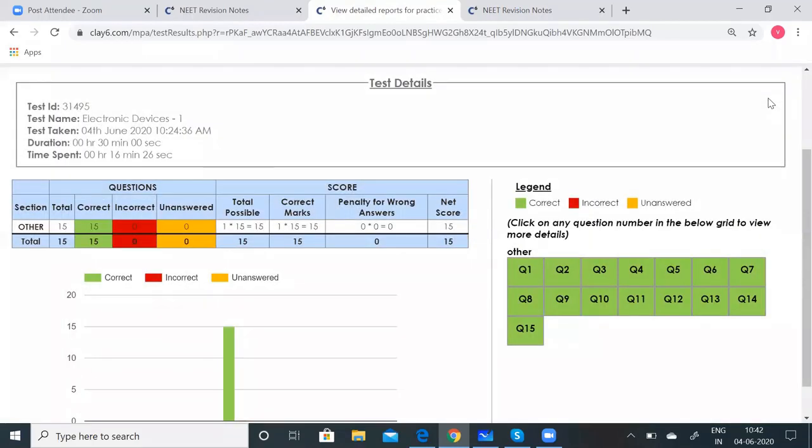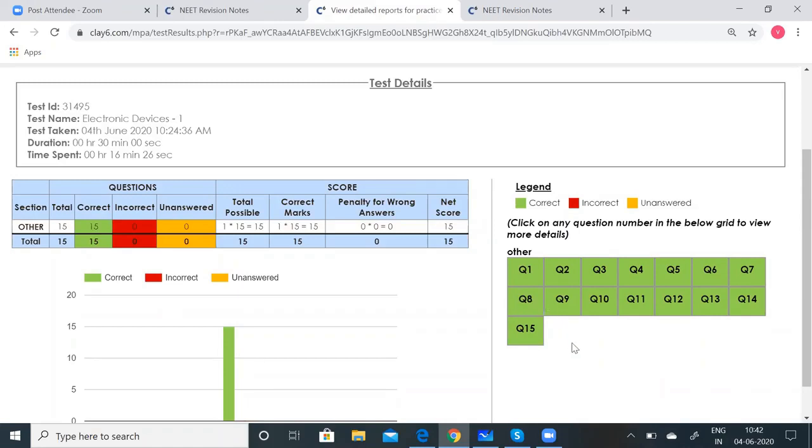So even if you have done the test correctly and the answers are correct, if you want to know the explanation for any of these questions, you can. Perhaps by trial and error, by Inky Pinky Pocky, you students are very familiar with that method, if you're not very sure of the question, you just click it, and by fluke, it might be right. You have got the answers correct, but you want to know the correct explanation. As I told you, you can click on that particular question and get the explanation part also.